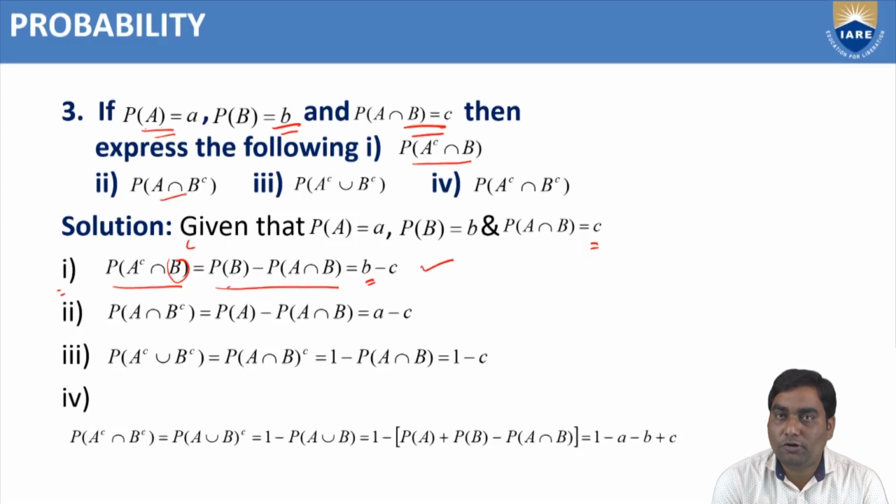Now coming to the second one. See, A does not have complementary, that's why on the right side the first term is P of A minus P of A intersection B, which is A minus C.